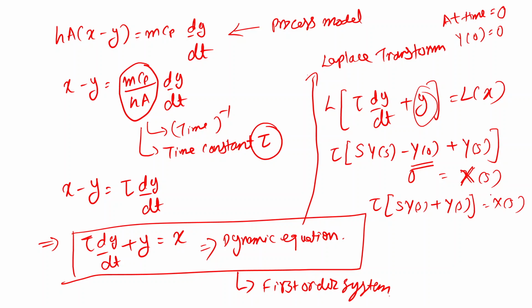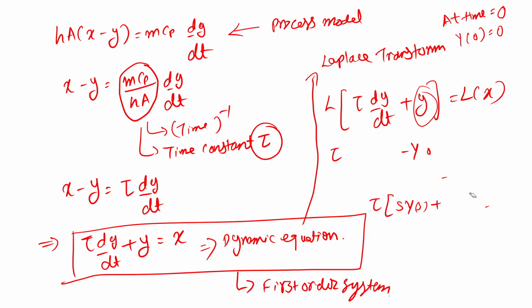So that will give us tau sY(s) plus Y(s) is equal to X(s). So this I can also write it as, just wait a minute. This tau will be multiplied only on the first term. Let me just do it again.